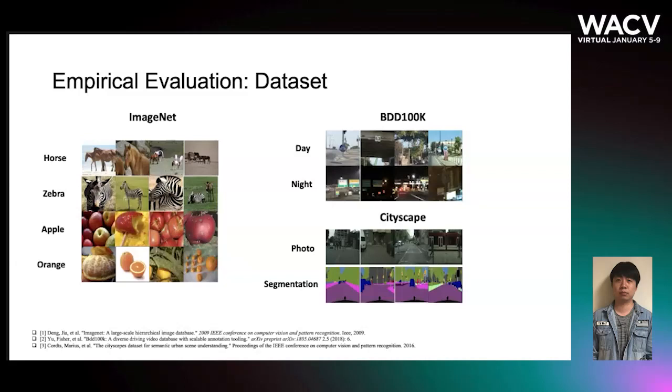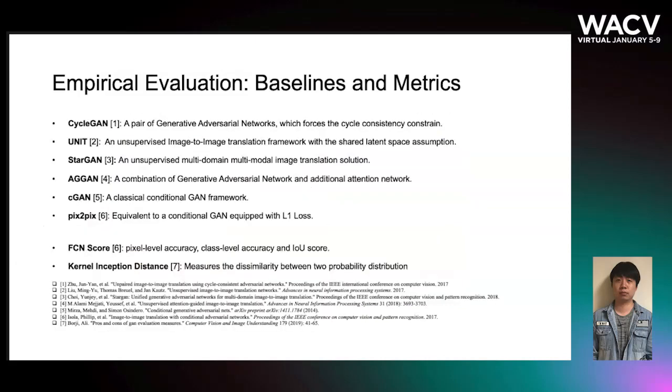We evaluate the proposed approach on three real-world image datasets, image subcategories like horse to zebra. We also use a collection of sampled and cropped images from BDD100K that is called day to night. Lastly, we use Cityscapes for the supervised setting.